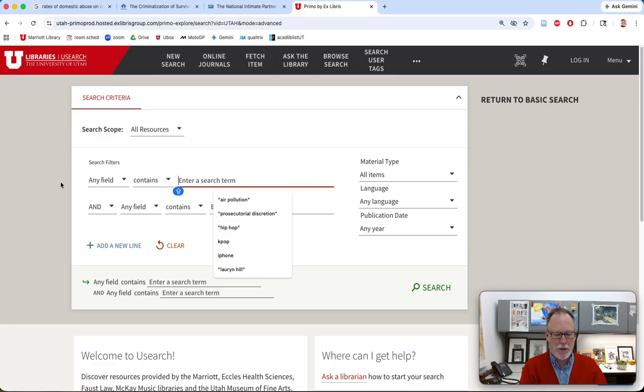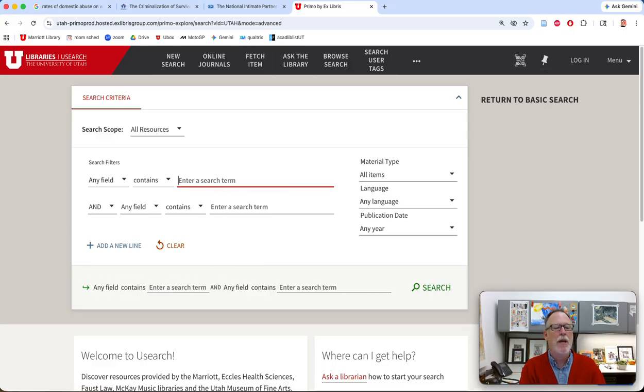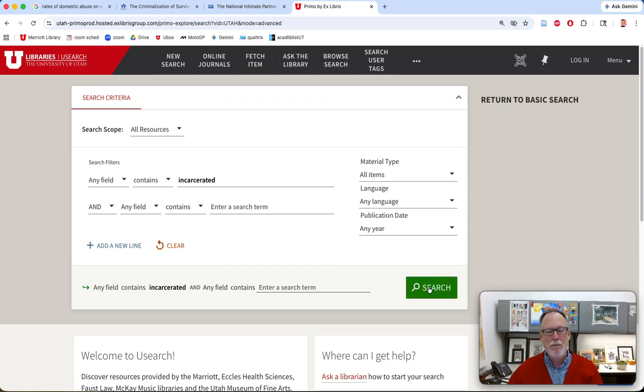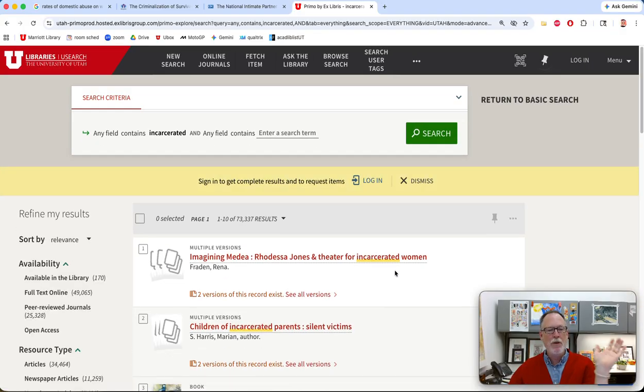So for the first one, I'm not going to do it in caps, incarcerated. So if you look for this in a library catalog or databases, it's not going to look for related words. It's only going to look for these specific set of letters. So for example, gosh, how many things? Maybe there's like 100 million things of an insect flying. There might be 100 million things that this looking for the incarcerated. And that's the only thing it's looking for.